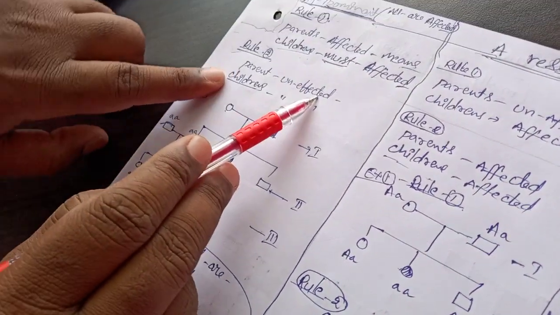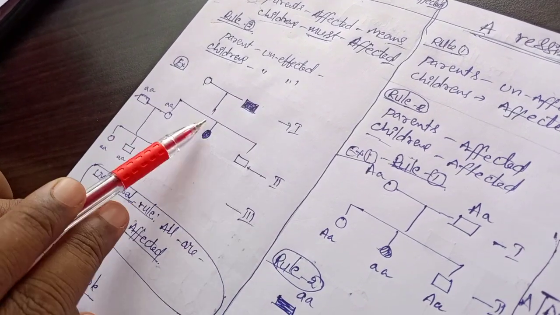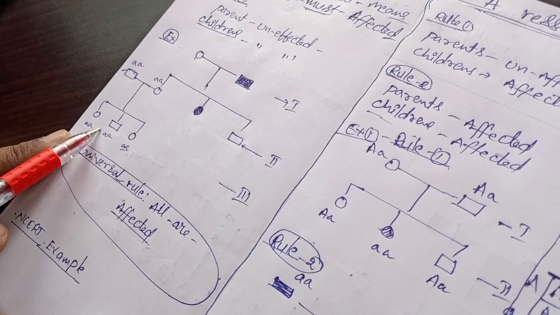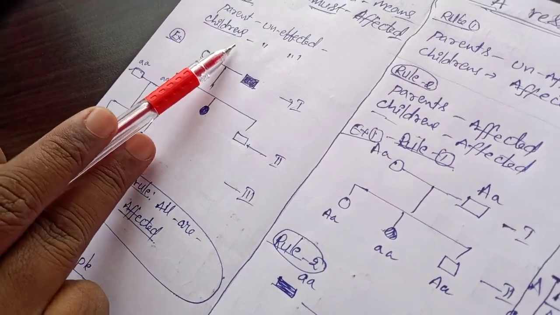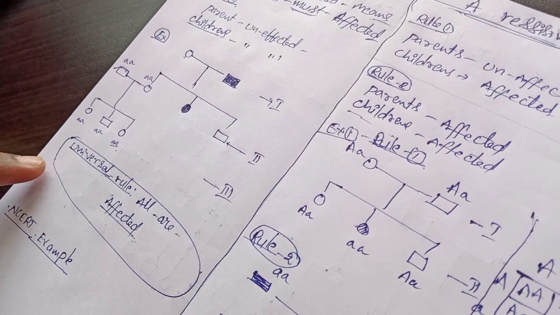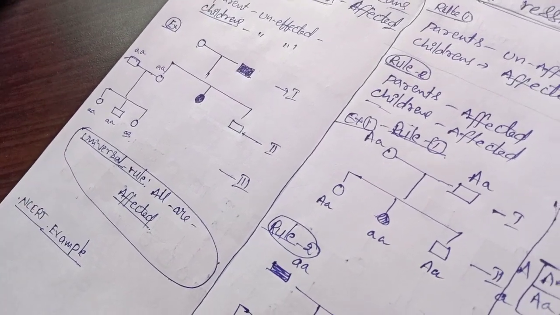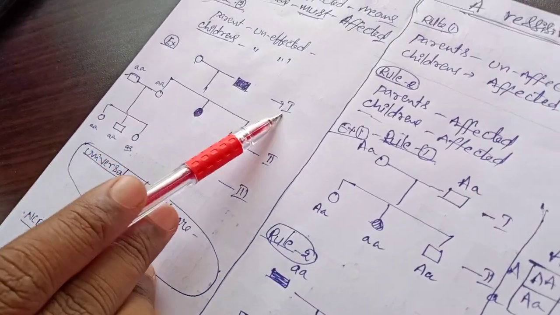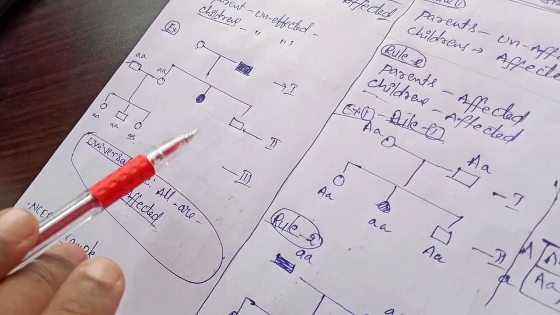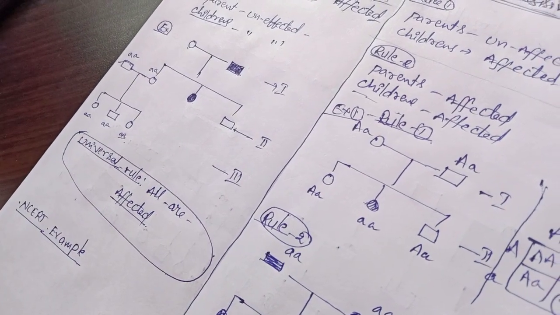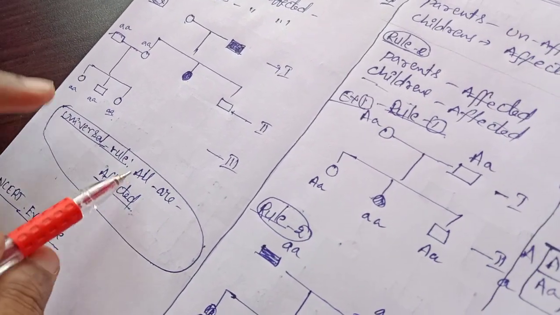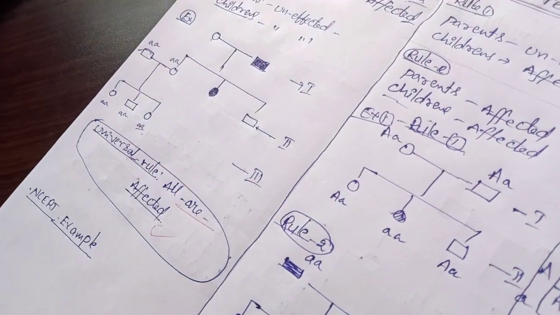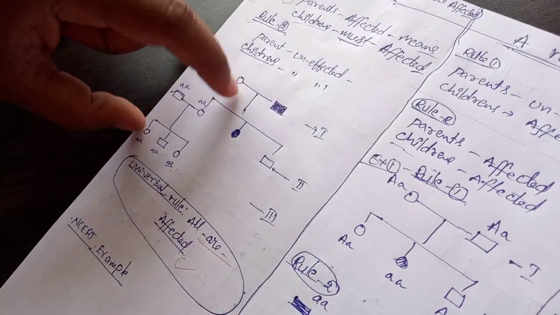Next, the second rule: parents are unaffected means children are unaffected. In this chart I am showing it here. See this one. These parents are unaffected, so the children are also unaffected. This is the second rule following the dominant condition. Here this is generation 1, generation 2 and generation 3. The universal rule is that mostly all are affected, but unaffected are also there. These 2 rules you have to follow.